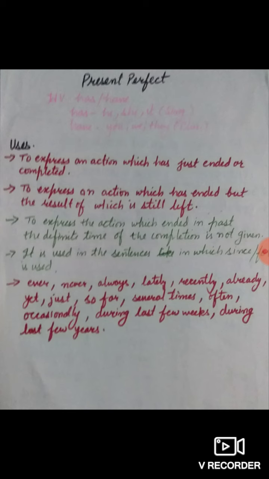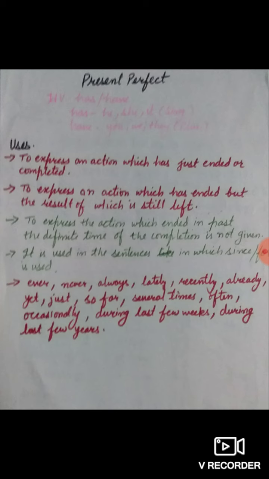As far as the structure of present perfect tense in affirmative sentences is concerned, we make use of the subject first of all, then has or have according to our subject. Thereafter, the third form of the verb is used in present perfect, not only in present perfect but also in every perfect, whether it is past perfect or future perfect. Thereafter, the object is used. An affirmative example: she has written a letter.